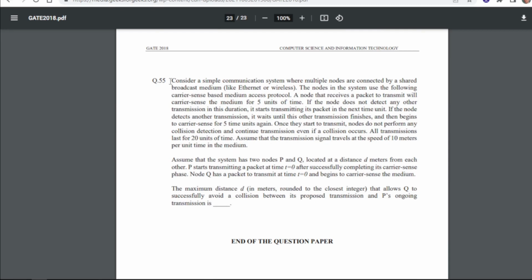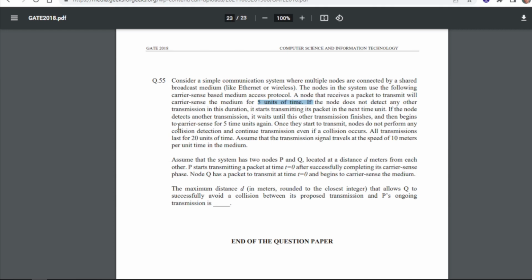Similarly, you can see we have the last question, that is 55. Consider a simple communication system where multiple nodes are connected by a shared broadcast medium like Ethernet or wireless. The nodes in the system use the following carrier sense based medium access protocol. A node that receives a packet to transmit will carrier sense the medium for 5 units of time. If the node does not detect any other transmission in the duration, it starts transmitting its packet in the next time unit.